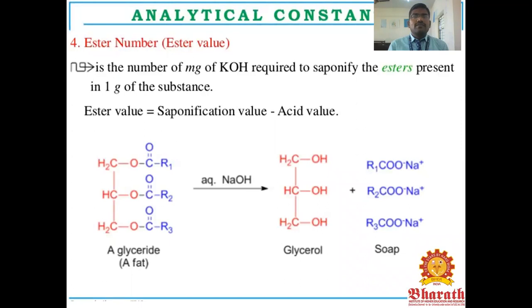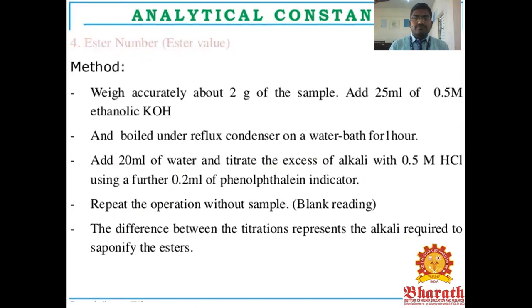The next one is the ester number. This is the ester value. Ester value is the number of milligrams of potassium hydroxide required for saponification of the esters present in 1 gram of substance. The ester value equals the saponification value minus the acid value. A triglyceride or fat reacts with sodium hydroxide to give glycerol plus the sodium salt of soap.